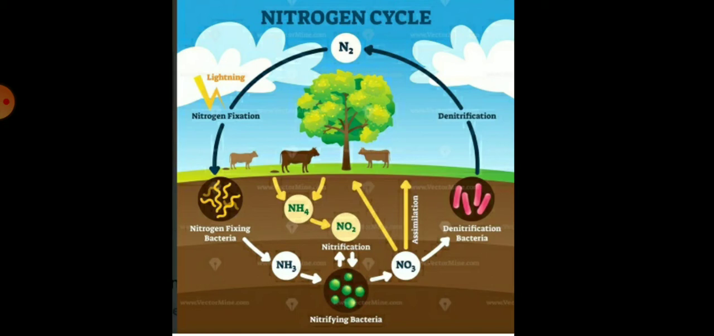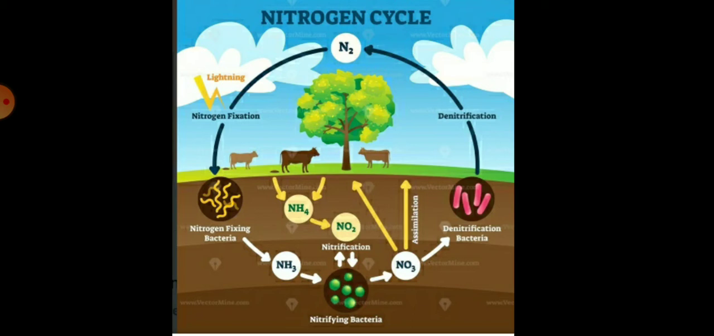So, children, in the previous class, we discussed the carbon cycle and water cycle. Today, we are going to start the nitrogen cycle. First, we should know the meaning of the nitrogen cycle. What is happening to the nitrogen in the atmosphere?